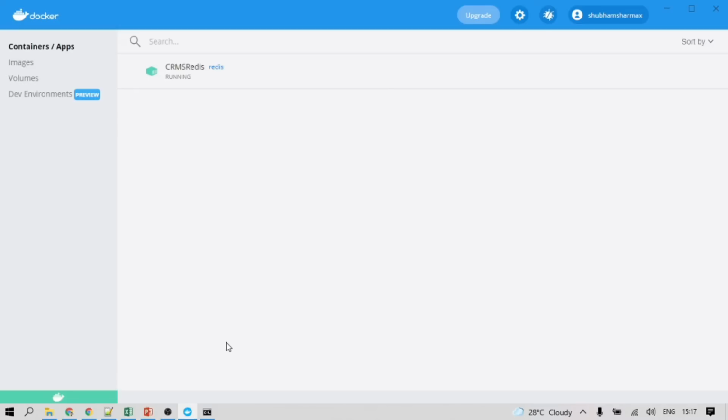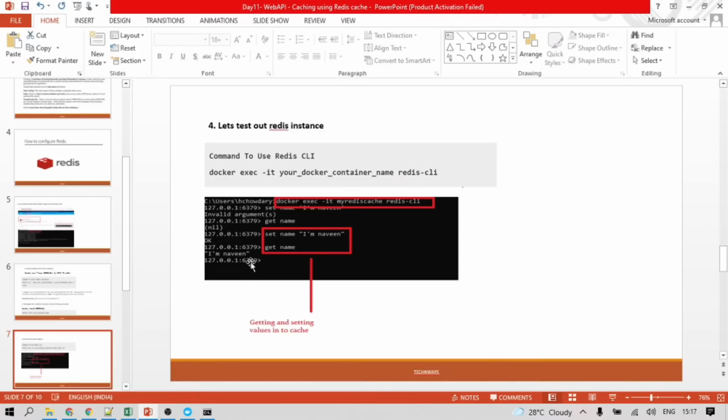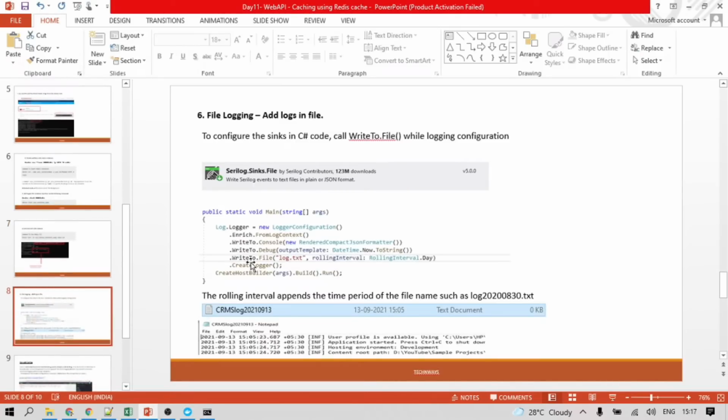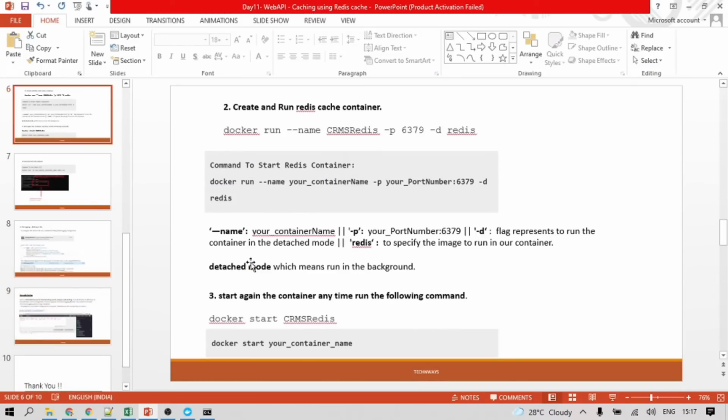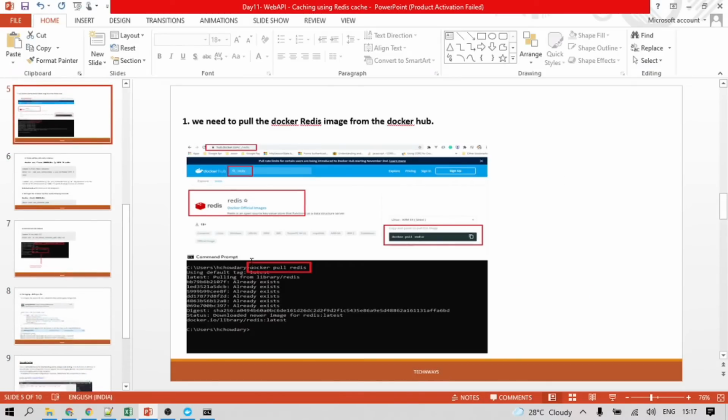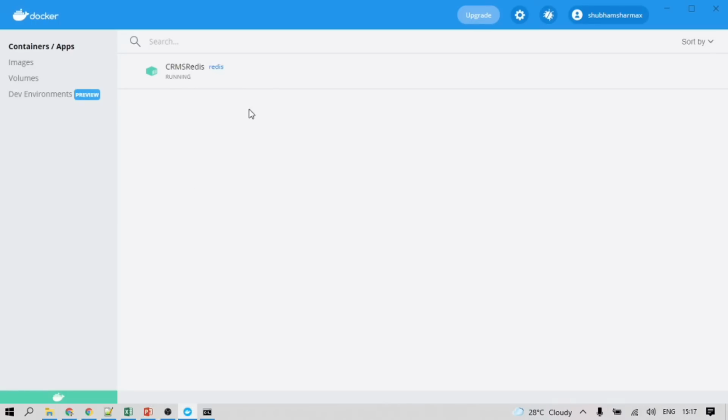Let's see once we do the configuration in the application, it should work afterwards. So let's go for the next part, implementing Redis for our API. Okay, so I hope you understood. Configure it properly, then we go forward to our API configuration.